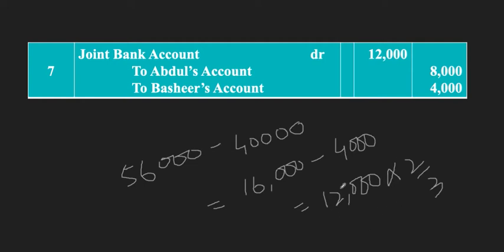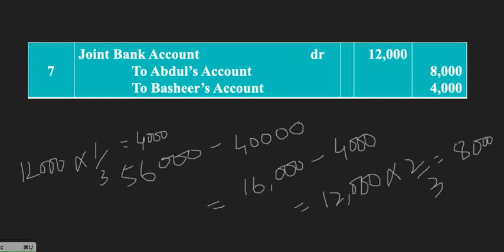And when I talk about Bashir, he will get how much? Bashir will get 12,000 into 1 divided by 3, right? So he will get how much? 3 ones are 3, 3 fours are 12, that is he will get 4,000 rupees. So this is Bashir and this is who? Abdul will get how much? 8,000 rupees. Alright, so that is the profit sharing here in this slide.